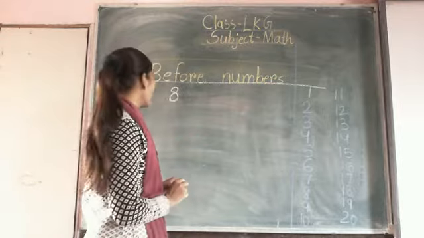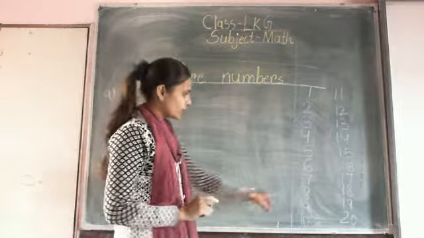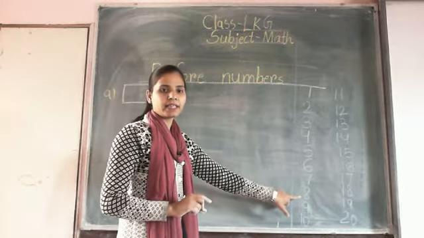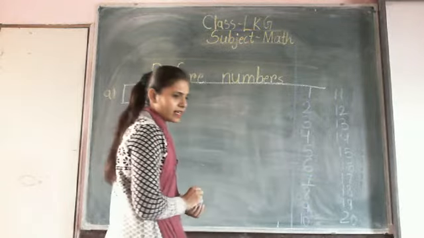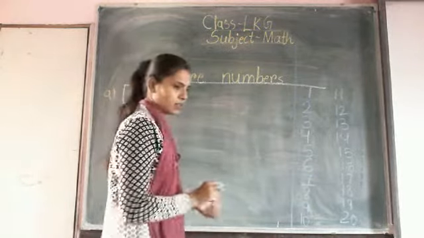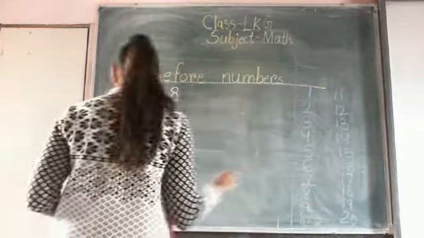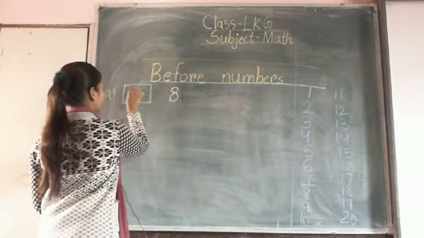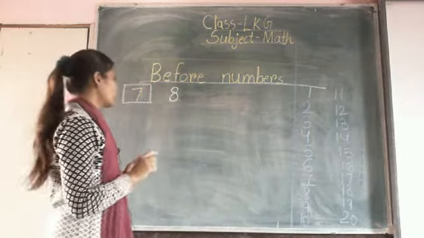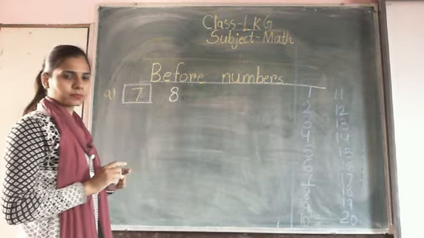Now what is the before number of number 8? Check out your line. What is the before number of number 8? The before number of 8 is number 7. So here write number 7. In this box you write number 7. Before number of 8 will be number 7.